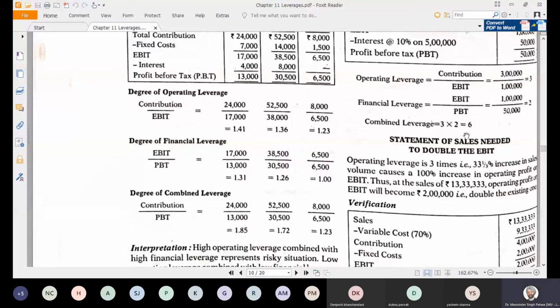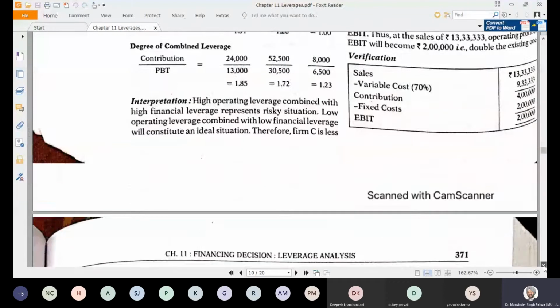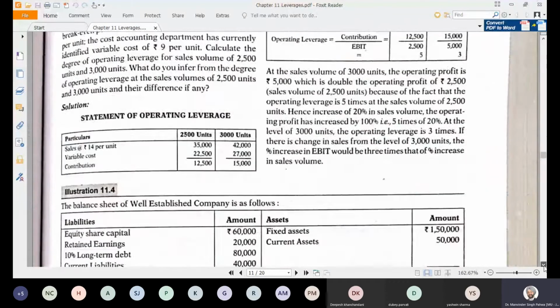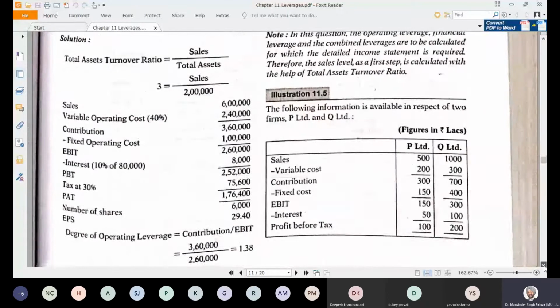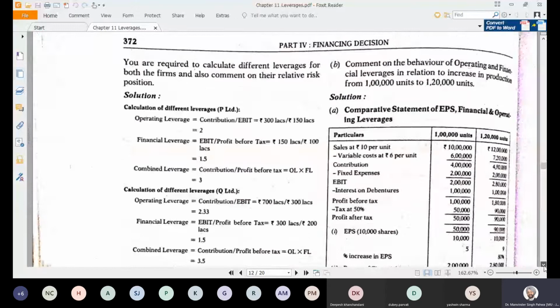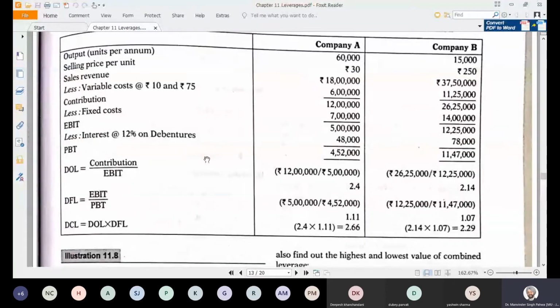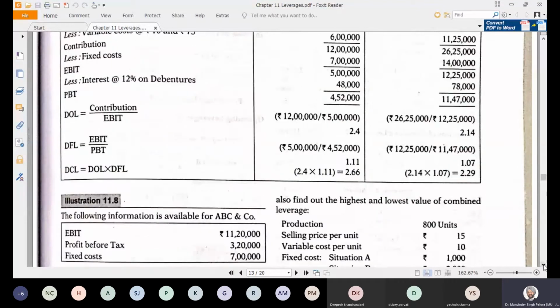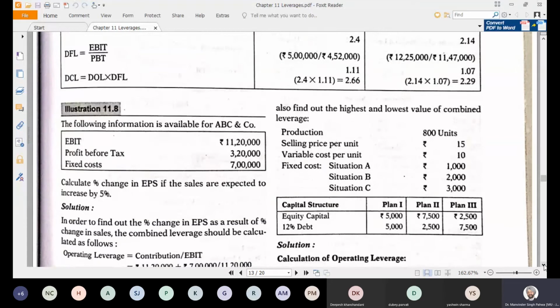So in the same way, you can interpret the things and other questions can also be done. So this is how you have to do it, nothing more than this. The remaining questions are also similar. Now see here also, this is question number 11.7. Here also output is given, selling price is given, revenue, variable cost, and company A and company B contribution is given. Again, the same things you have to calculate, and you have to come up with the combined leverage, and then further you may comment on it.